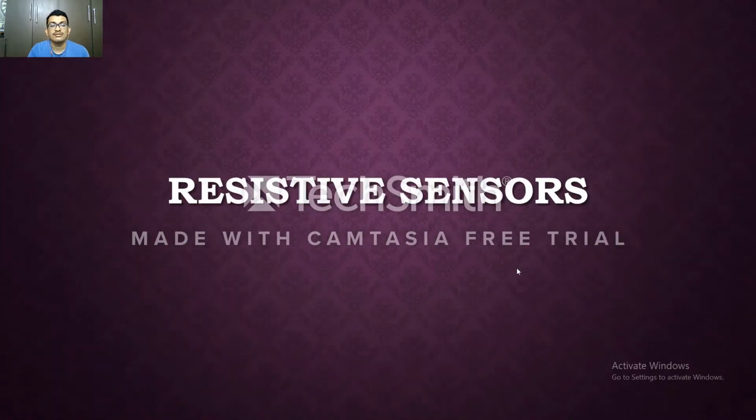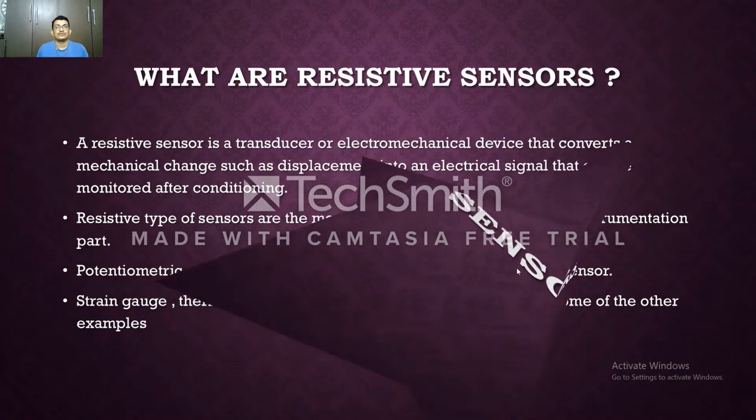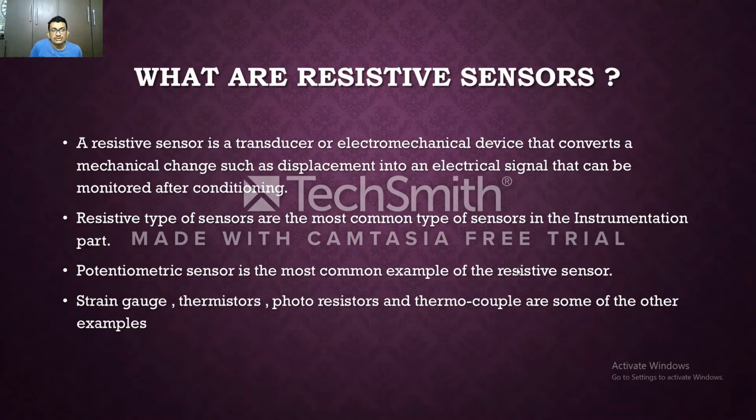So first let us learn briefly what a resistive sensor is and what the types of resistive sensors are. What are resistive sensors? A resistive sensor is a transducer or an electromechanical device that converts a mechanical change, such as displacement, into an electrical signal that can be monitored after conditioning. In the first slide of this presentation, we learned that any other energy is being converted into electrical energy. The same is depicted here.